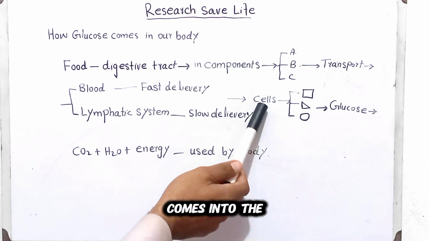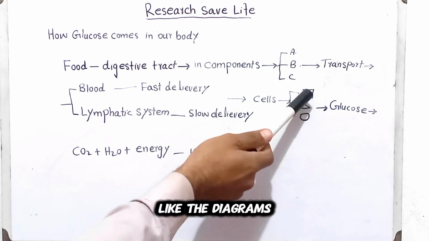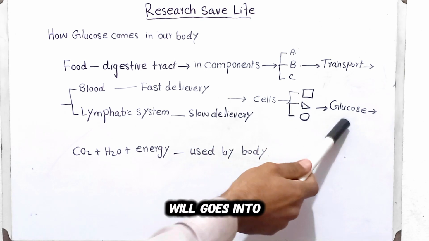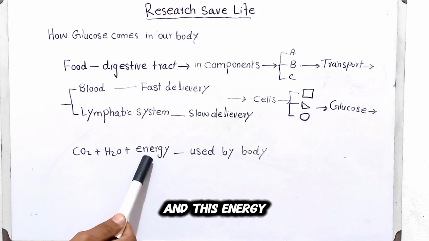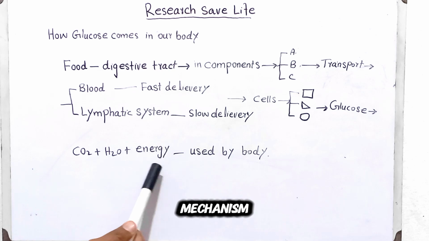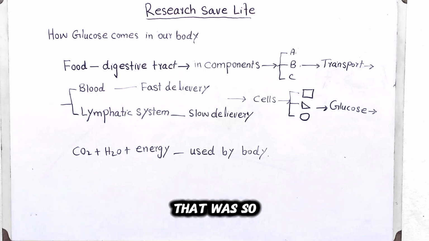Then it comes into the cells, the different types of cells shown in the diagram, where glucose is converted into carbon dioxide, water and energy. This energy is utilized for metabolism and a number of other mechanisms that are happening in our body. That was so easy a concept.